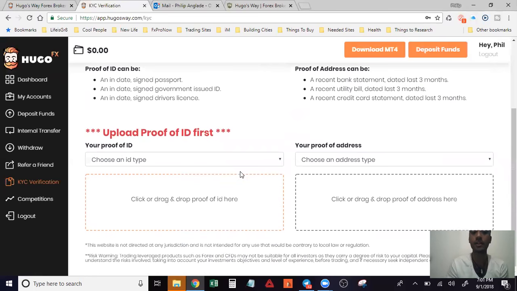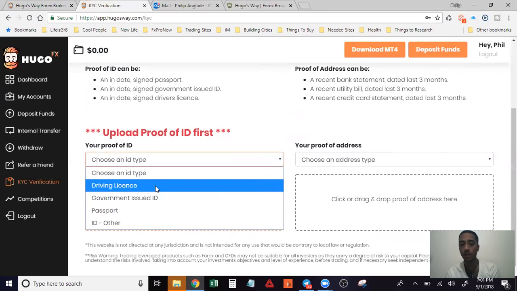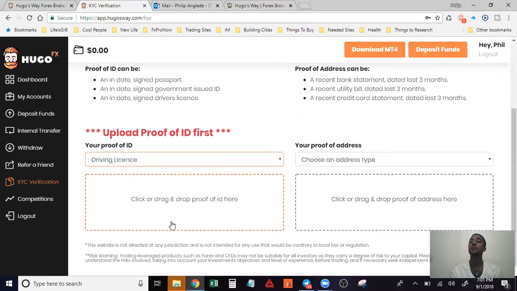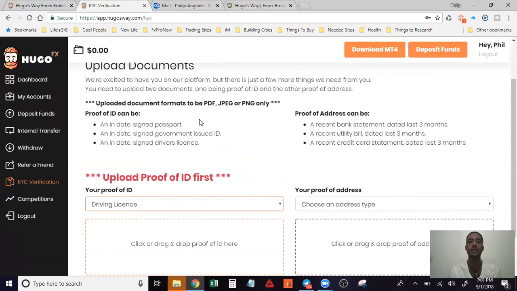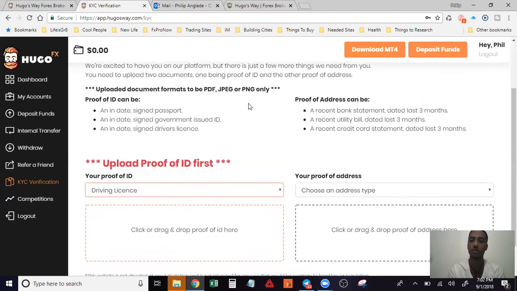Right, you're going to go to the verification, and then from there, just put in this information, either your license or whatever it is that you want to use, and then take a picture of your license. Make sure it's clear. Make sure you follow these directions right here. You can see the date. When it comes to the passport or the driver's license, whatever it is, just make sure it's following these specific formats as well. Make sure it's a clear picture, because you don't want to get denied and then have to do it again.